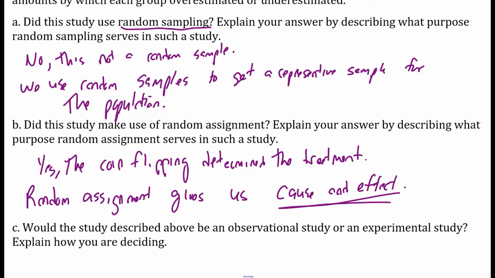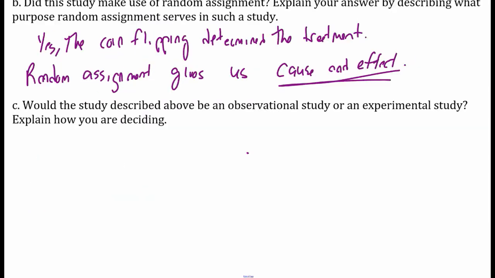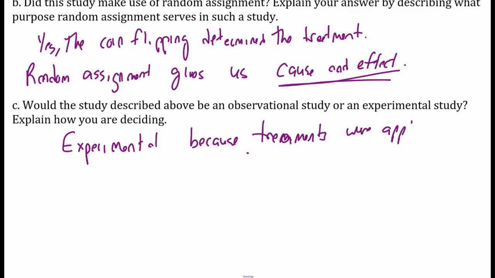So do we describe this as an observational study or an experimental study? This is definitely experimental because treatments were applied. You had the control group of people who didn't close their eyes versus the treatment group who got the treatment of closing their eyes. Random assignment was used, which is huge. Random assignment is key with experiments. And then we need to compare the results at the end. So this is definitely an experiment because we had those treatments. We weren't just standing there watching how long people thought 30 seconds was. There were actual treatments being applied here.